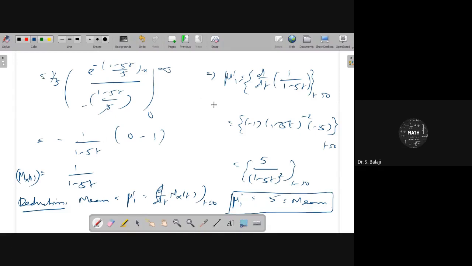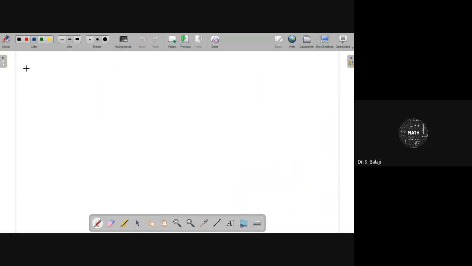Can all of you identify the variance with the help of mu dash 2 for this problem? Can you give the answer for mu dash 2? One derivative is already over, that is 5 by (1 minus 5t) whole square. Now, to identify the variance, mu dash 2 is equal to d square by dt square of mx of t at t equal to 0.